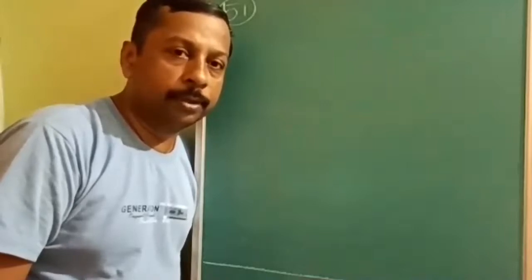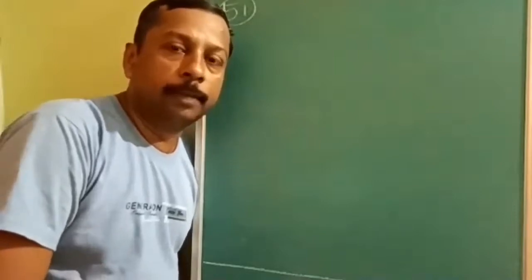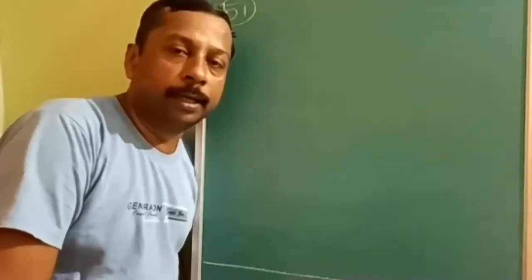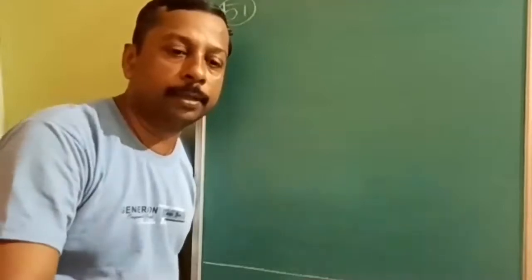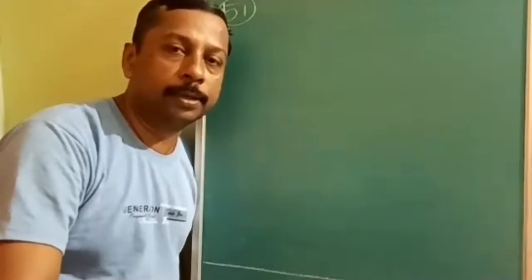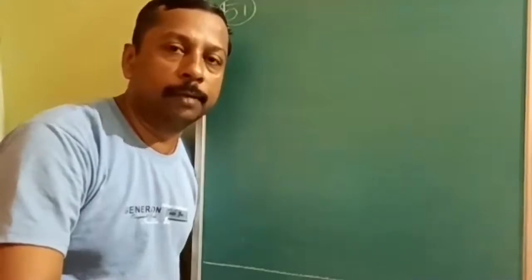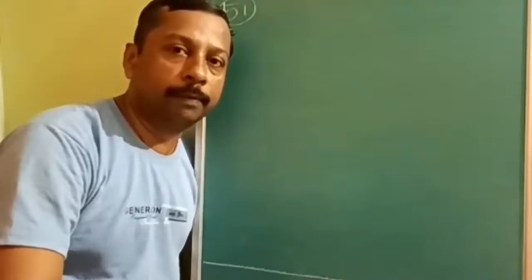You should first try it yourself. If you get any problem, whatever answers you have ticked, you should complete this test on your own within 1 hour. After completing, you can cross check with my explanation for any shortcuts or anywhere you went wrong. If it is wrong, you will understand what the problem in the concept is. I hope all of you will have done that, and then you are cross checking with my video solutions.